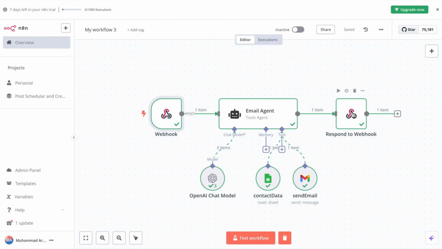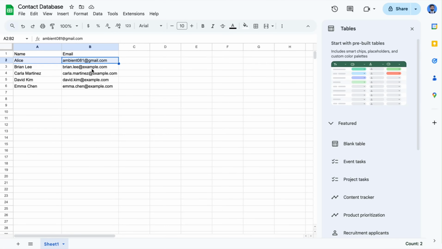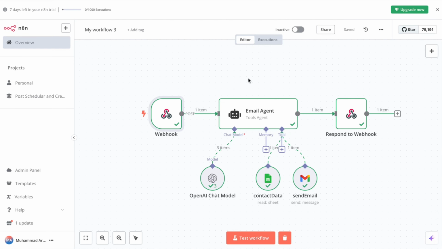Now let's look inside the n8n workflow. We use a simple Google Sheet called contact data here that contains names and email addresses. In our case, Alice's contact was stored there. There are a few others, but all of them are dummy except Alice. This is what the agent used to resolve the email address.